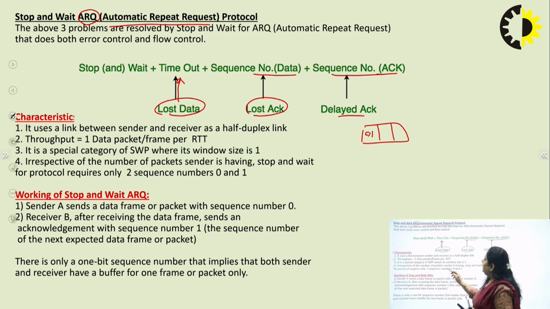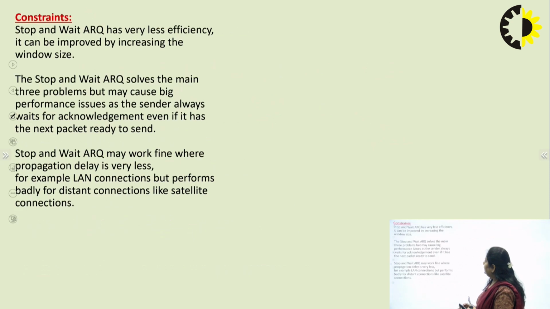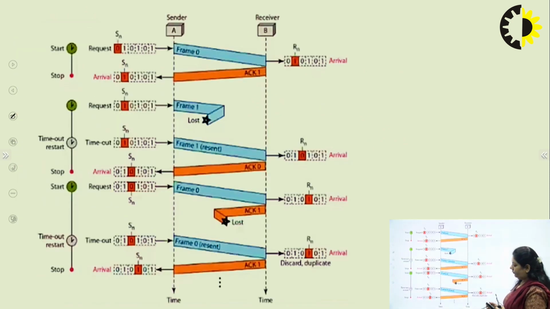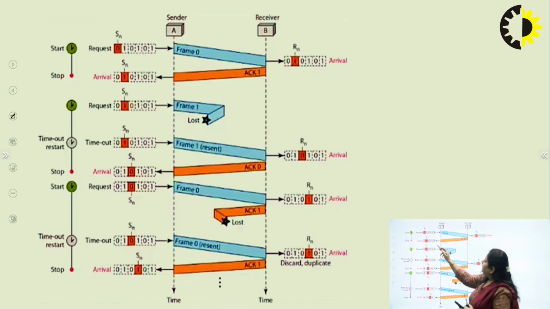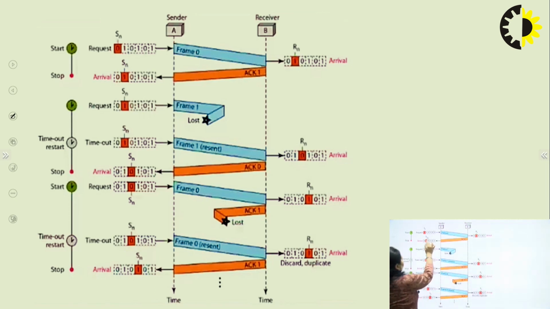Okay, how is it working? See, stop and wait. This is the sequence number of the data: 0 1 0 1 0 1. We have given two sequence numbers here, 0 and 1, again 0 and 1.